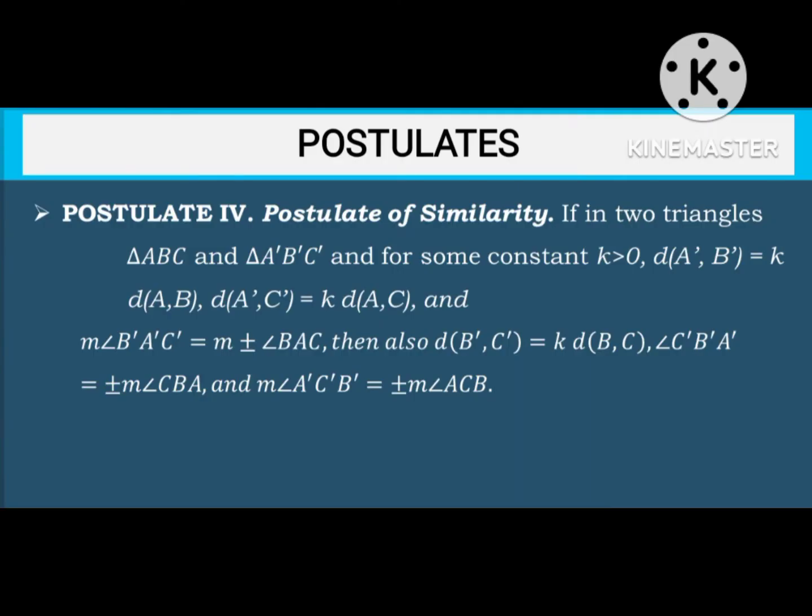Now we're going to the last postulate, postulate number 4, the postulate of similarities.